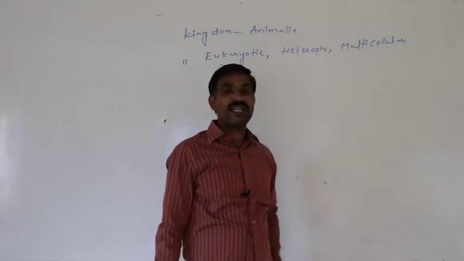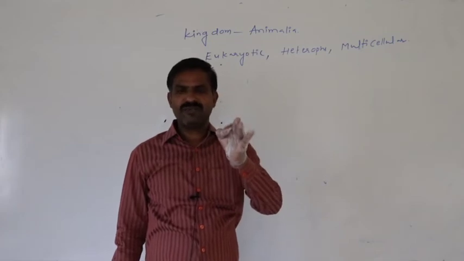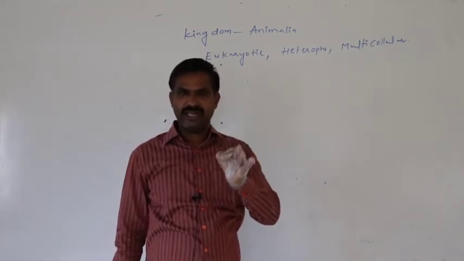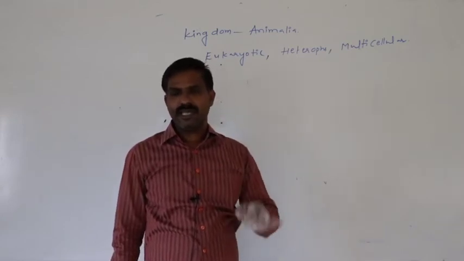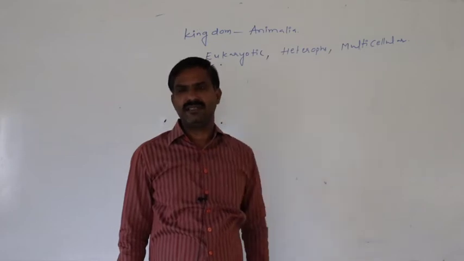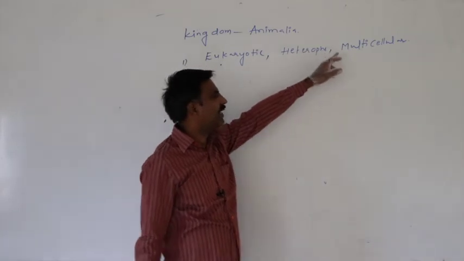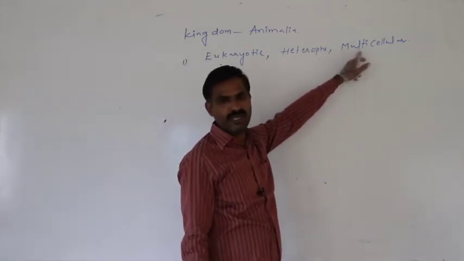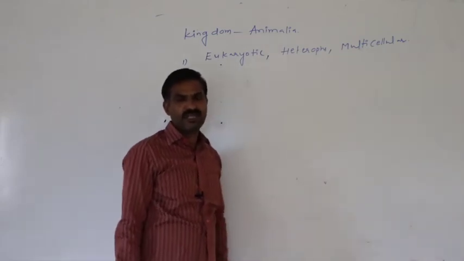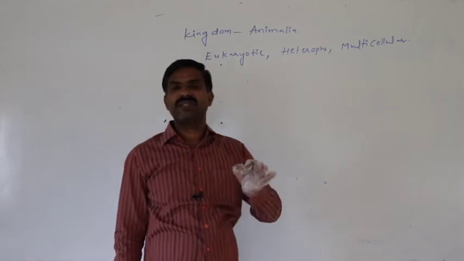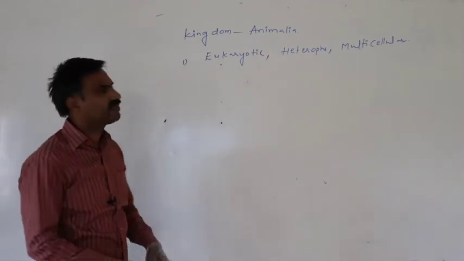Again, they are multicellular. The animals included in kingdom Animalia have many kinds of cells in their body. Millions of cells are present. So they are said to be multicellular.